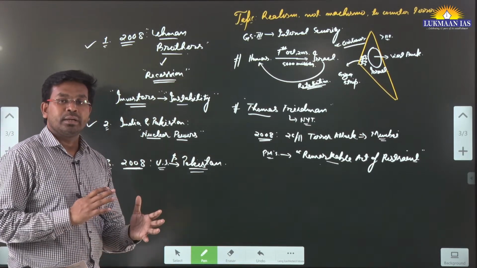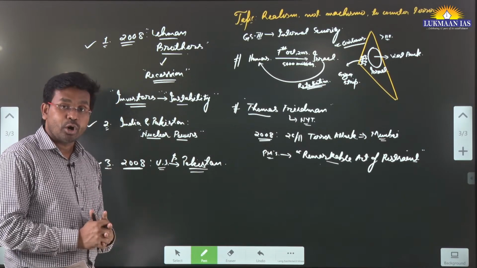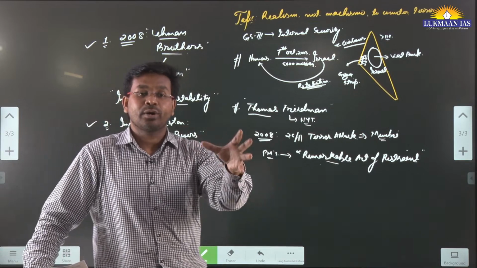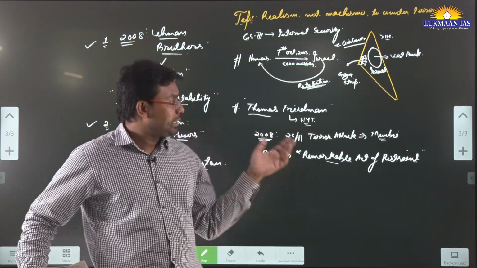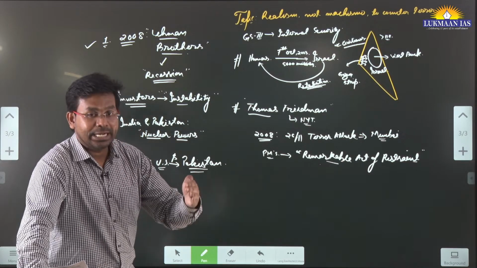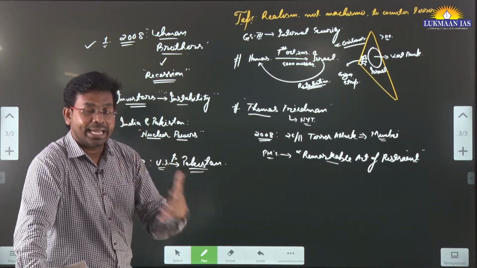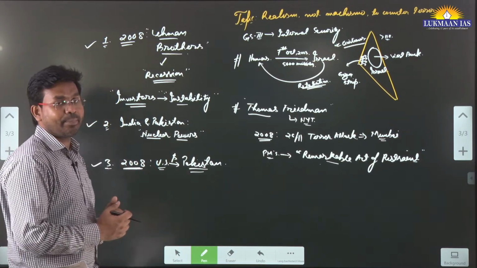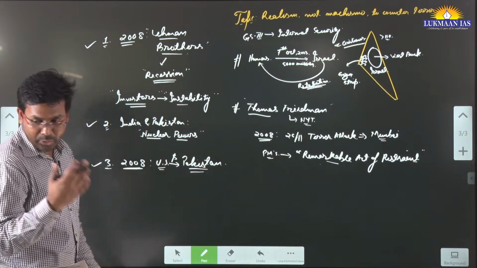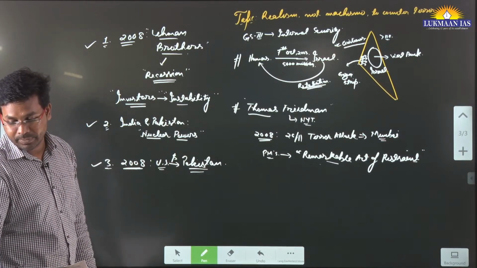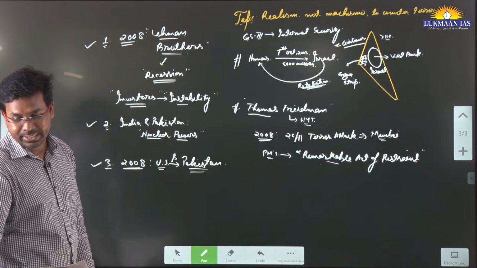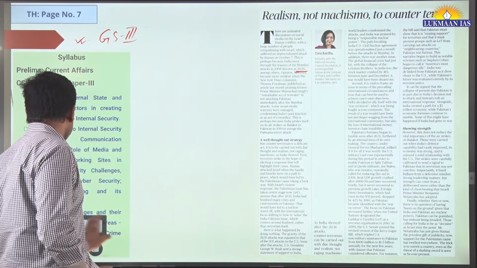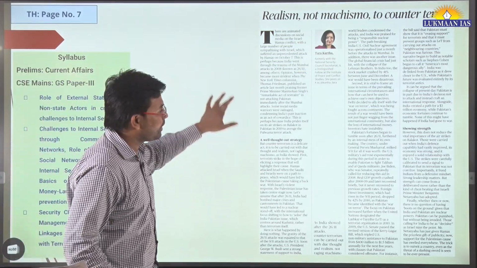So we have carried out counter-terrorism measures with due thought, and we have also created many anti-terror organizations. After the 26/11 attack, we strengthened our anti-terror mechanism and made many changes in the way the security apparatus works in India. We have also done the Balakot strikes. These things have also been mentioned in this article. So this is a good article that reminds us about the 26/11 terror attack.